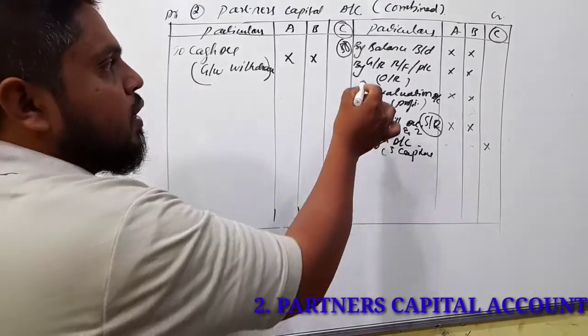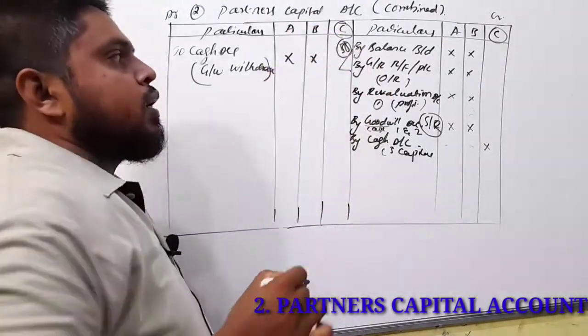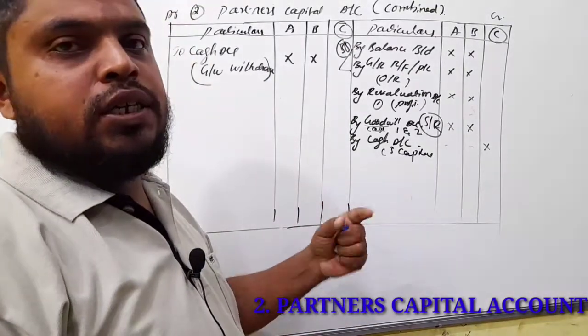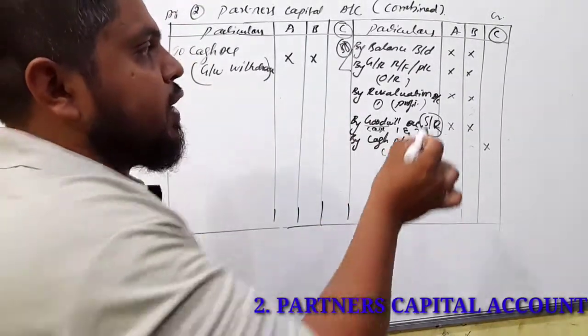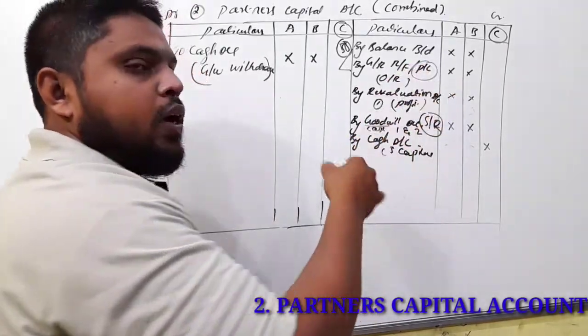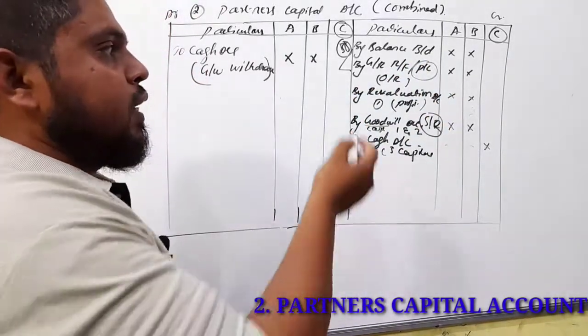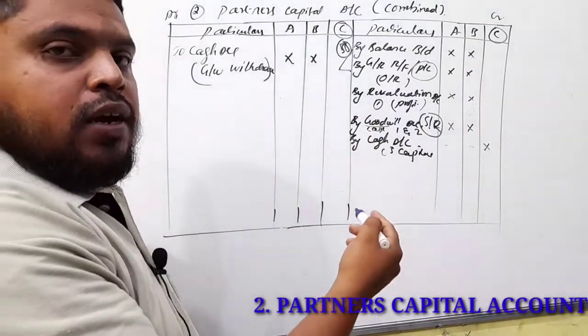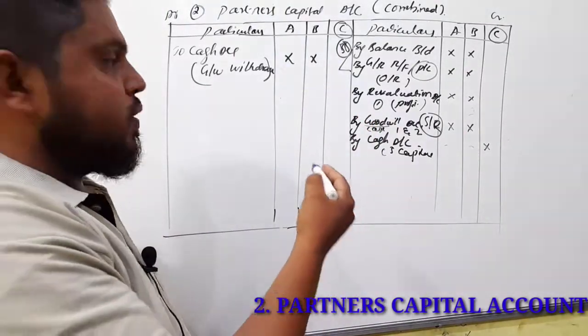So first, capitals, general reserve fund, and PL account which has been given in the balance sheet liability side. Suppose you get a PL account on the asset side in the balance sheet in the question, that PL account will be treated as loss. If you get profit and loss account on the asset side, it is treated as loss.